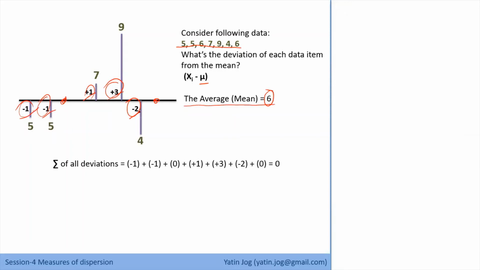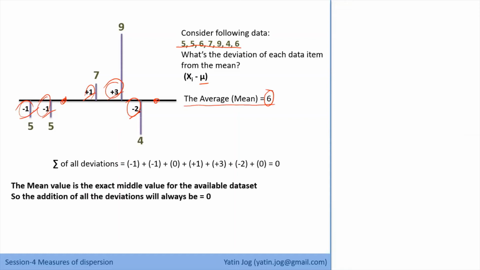So to nullify the effect of sign, what I have to do is, either I have to take a mod of the values, modulus of the values, I have to just consider the positive distance, or I have to square them. If I square any negative value also, it will come as positive. So these are the two methods to deal with the sign of the values. So going ahead with this summation, the mean value is the exact middle value of the available data set, and so the addition of all the deviation will always be equal to 0. And therefore the average deviation will also be equal to 0. So this should not be the method to calculate the total deviation.